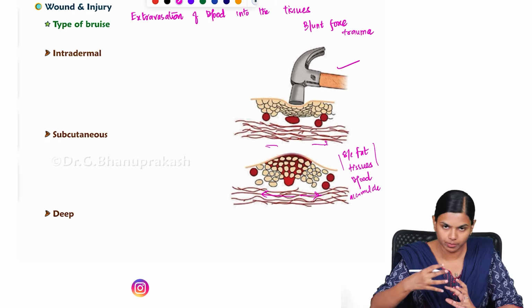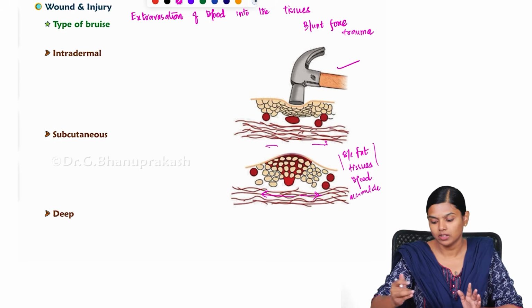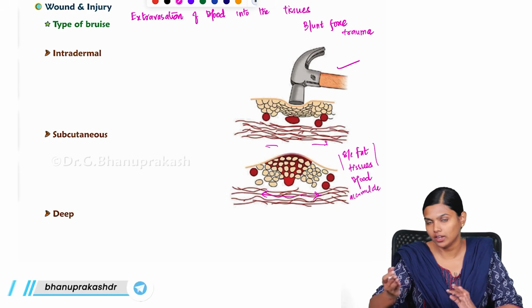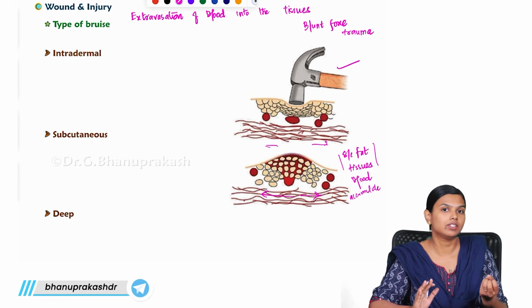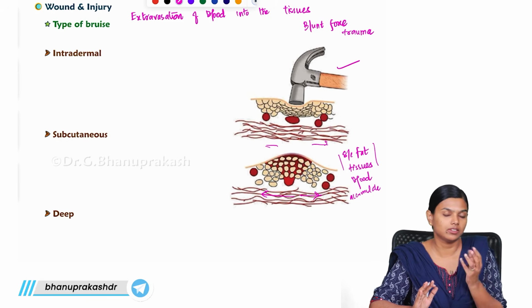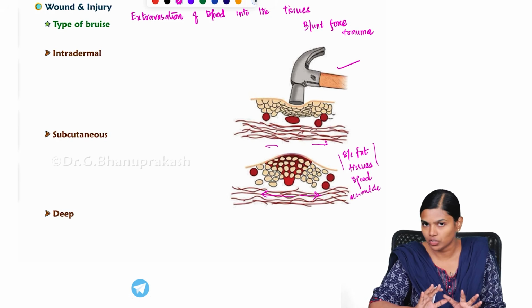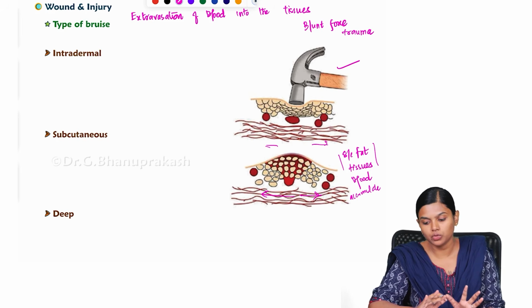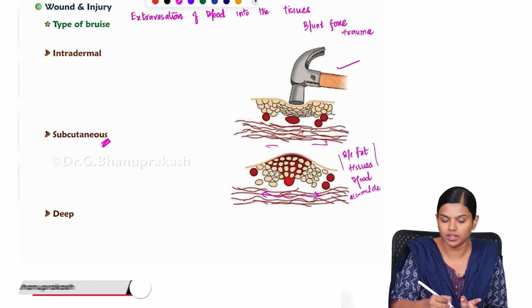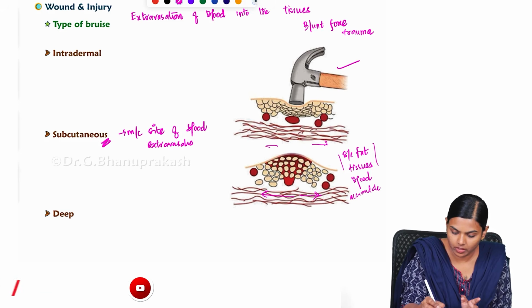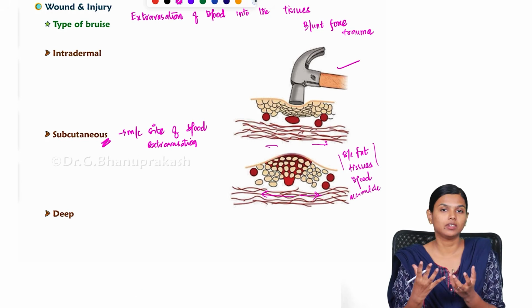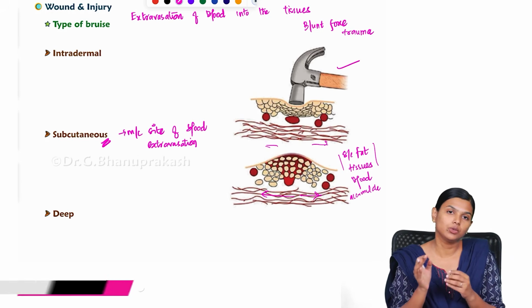So basically a bruise is because of some blunt force trauma, there will be injury to the blood vessel and the blood will escape from the blood vessel and deposit over the subcutaneous layer or inside the muscle or organ anywhere. So the blood will escape the blood vessel and deposit around it. This is your bruise. This is the definition of bruise. Most commonly, the bruise goes into the subcutaneous layer. So this is the most common site of blood extravasation, right?